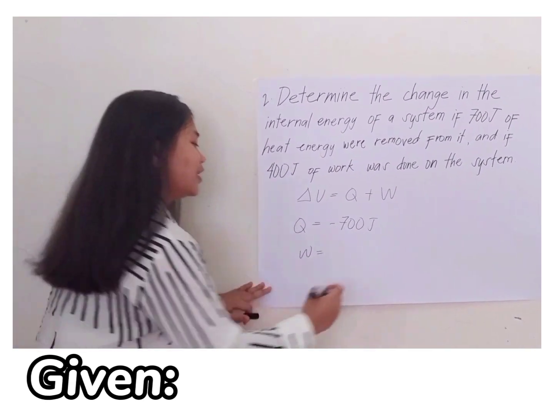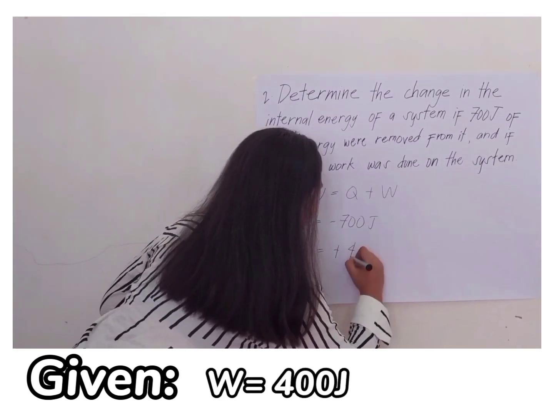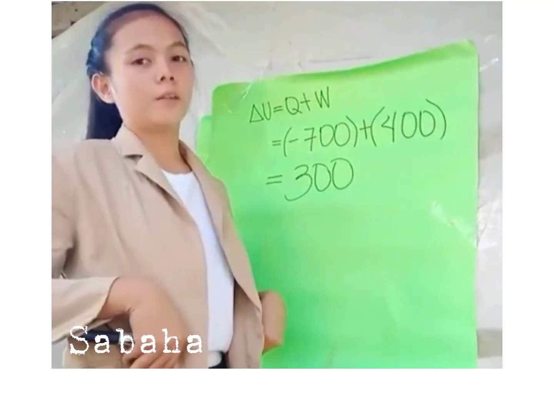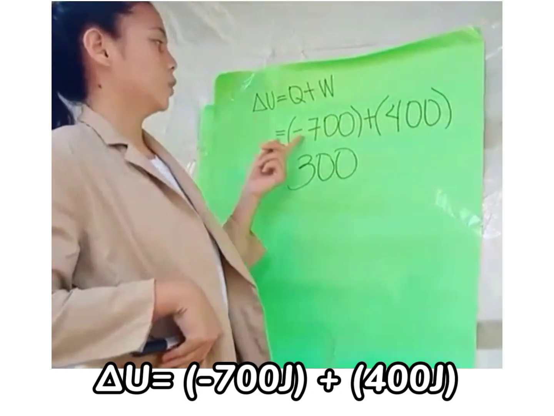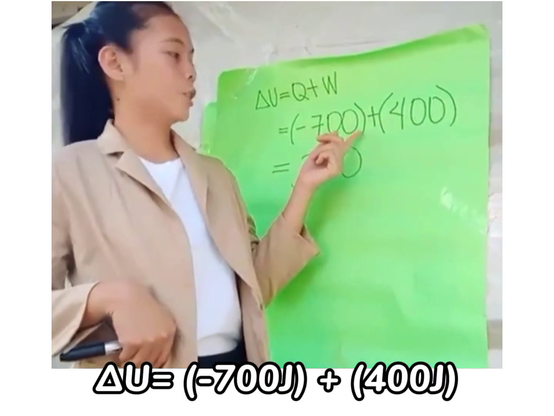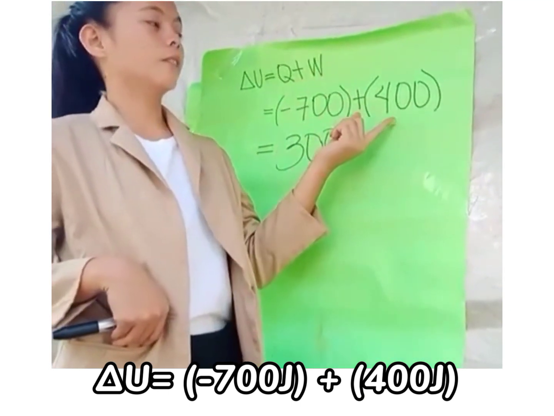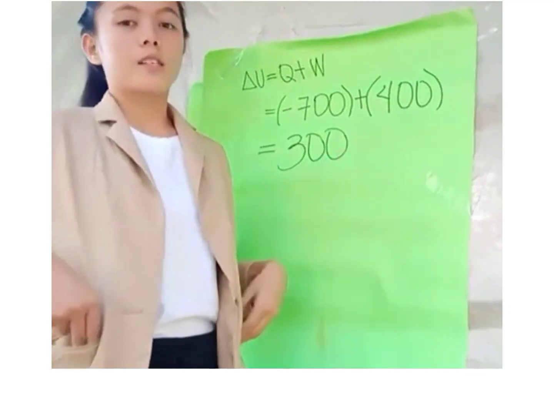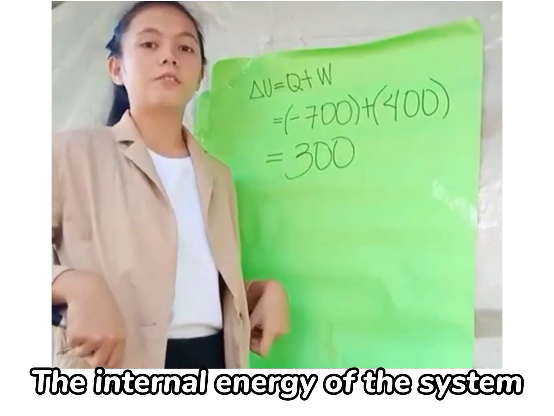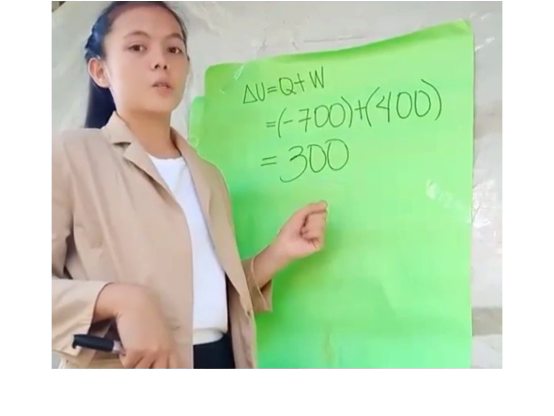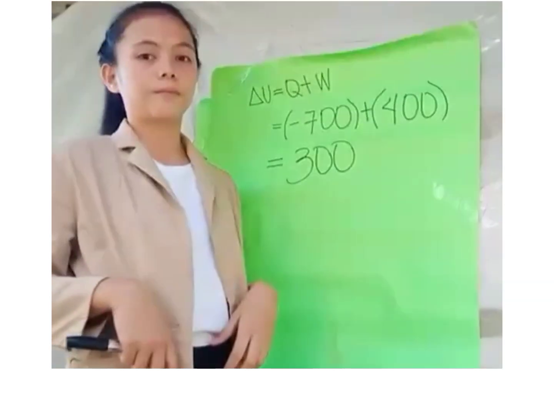So, it will remain positive. Let us calculate the problem: delta U is equal to negative 700 joules plus W, which is equal to positive 400 joules. So, the internal energy of the system decreases by 300 joules. Therefore, that is the answer.